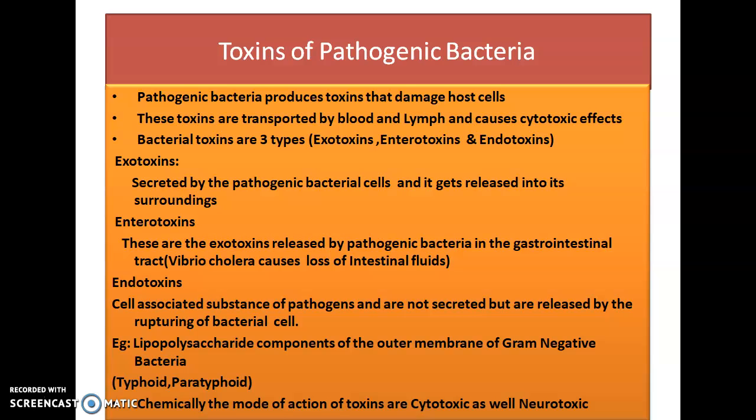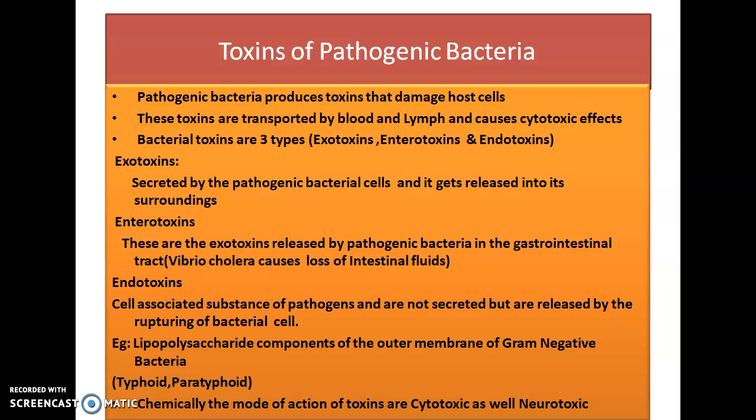Then enterotoxins. These are exotoxins released by the pathogenic bacteria mainly in the gastrointestinal tract. For example, Vibrio cholerae generally causes the loss of intestinal fluids. So these are called enterotoxins. Actually, these are exotoxins, but the location where they release their toxin is the gastrointestinal tract. Vibrio cholerae, which causes cholera, releases its toxin mainly into the intestine, so that it causes the loss of intestinal fluid, thereby causing diarrhea or cholera.